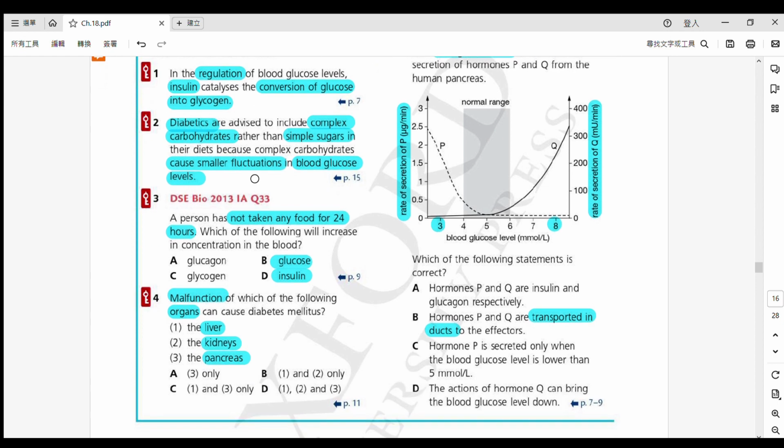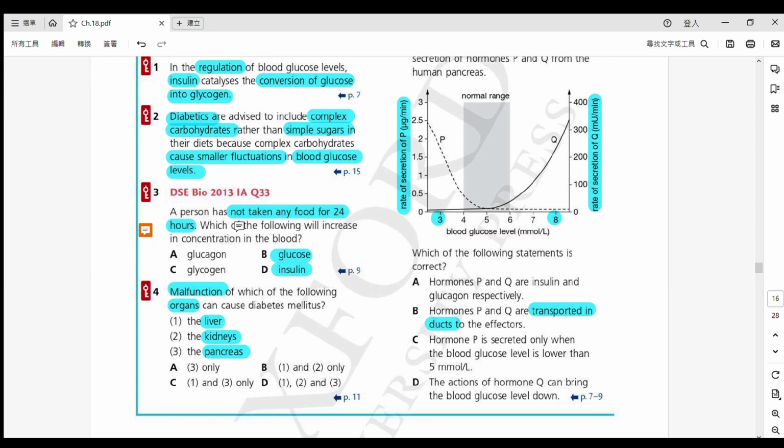Let's go on to number 3. 咁佢就話啦 a person is not taking any food just like fasting. We can put down the word here, fasting. Fast 係代表快啦 but fasting is a word with another meaning, 得唔得？另外一個意思嚟嘅。